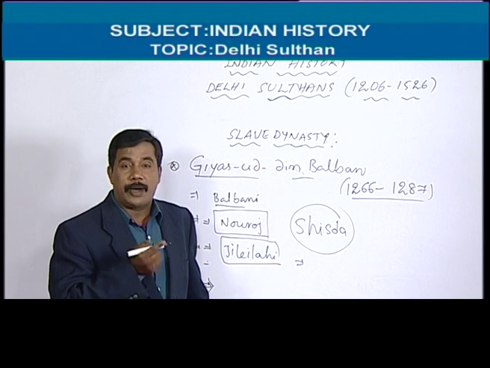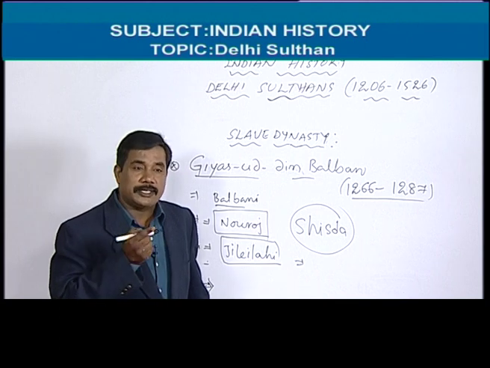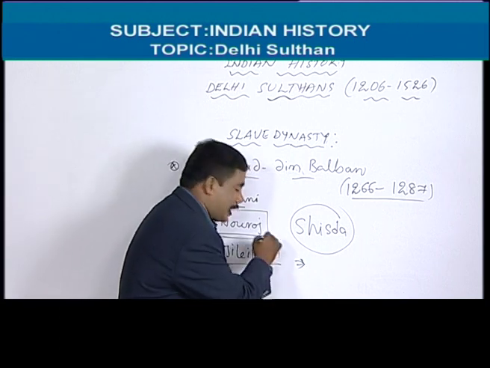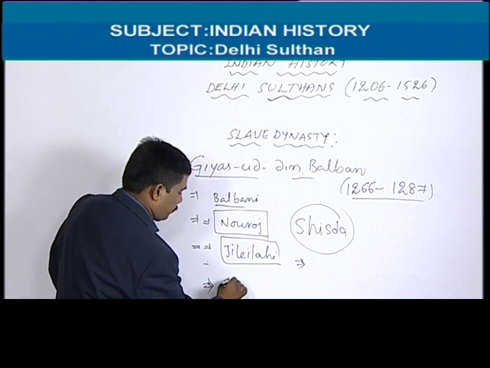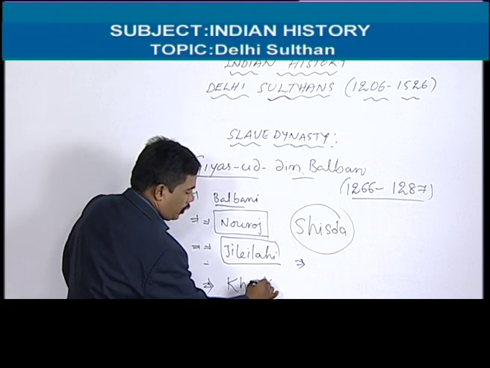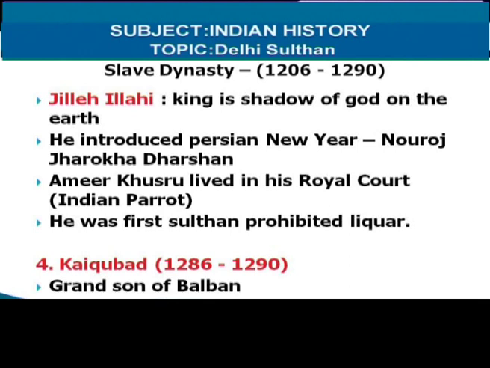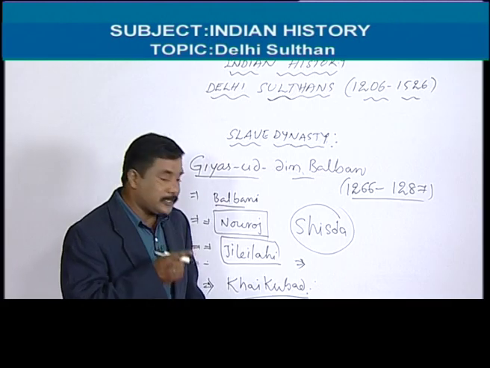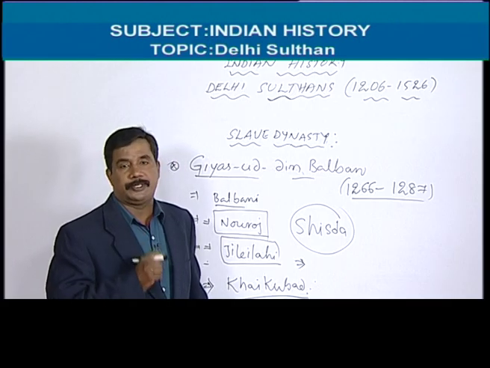That's why Balban announced his grandson as successor. So after Balban, his grandson became the ruler. Actually he is the grandson, but he is a physically challenged person.